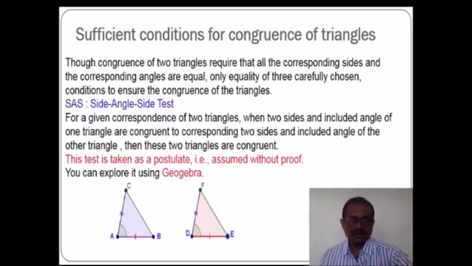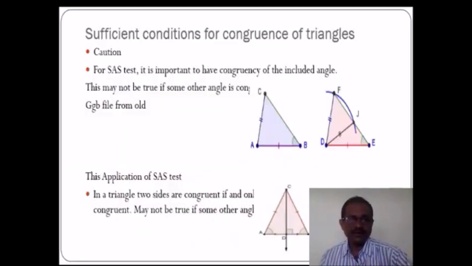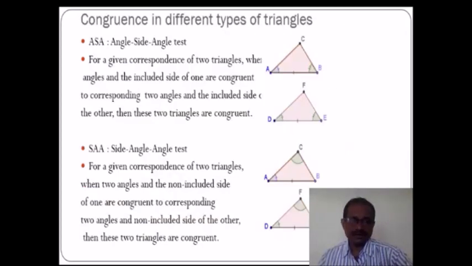Another condition, that means another test. It is important to have congruency of the included angle. This may not be true if some other angle is congruent. It is shown in the figure alongside. Now congruency in different types of triangles.